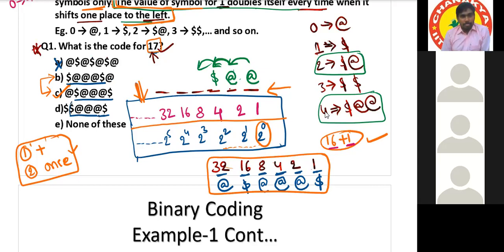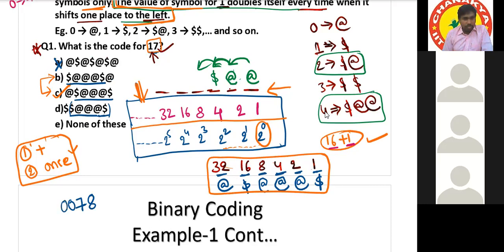Is the previous method easier? See here. What is this number? Read it. 78. Now tell me its value. 78 only.